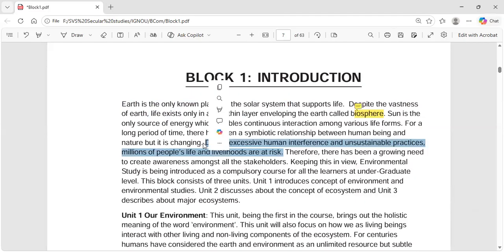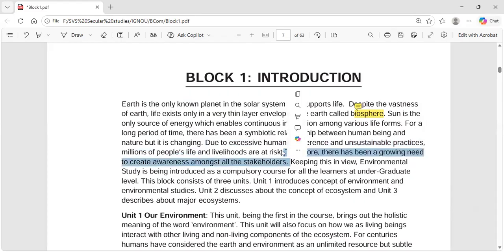Because of these unsustainable practices, millions of people's lives and livelihoods are at risk. Therefore, there has been a growing need to create awareness among all the stakeholders. As I told you earlier, we need to make everyone aware, because so many people are not aware of what's going to happen.